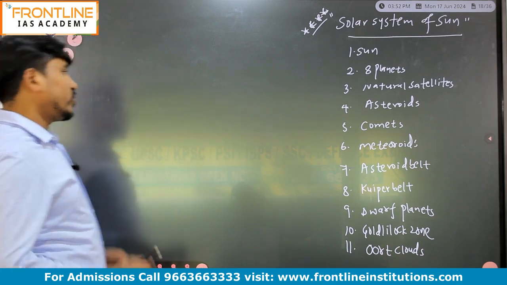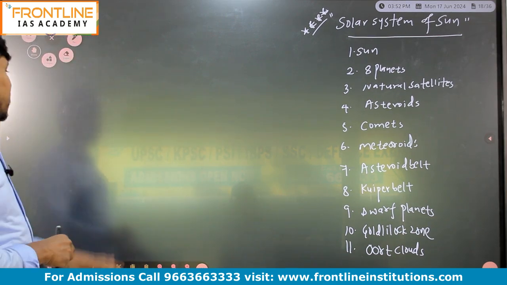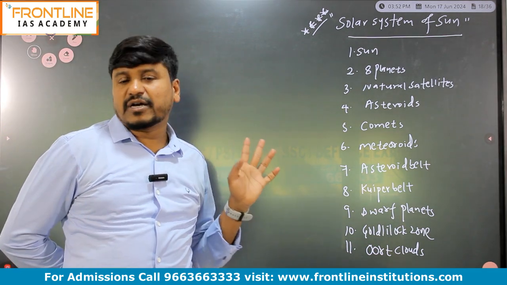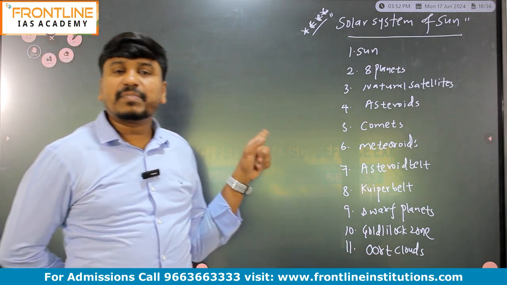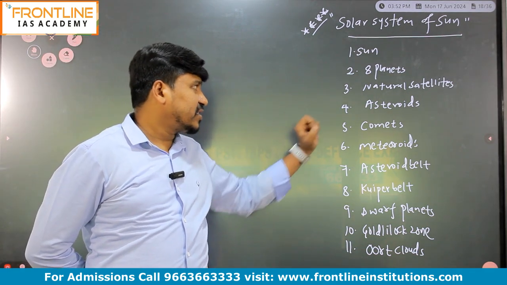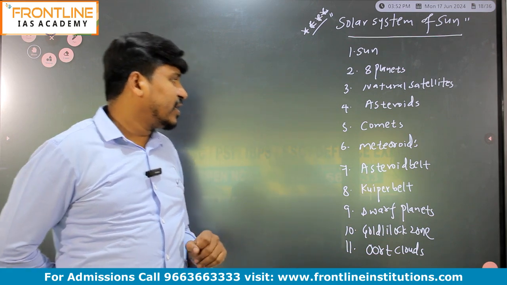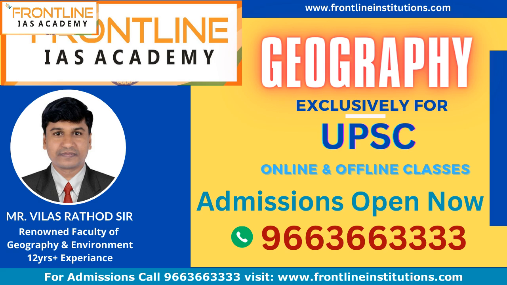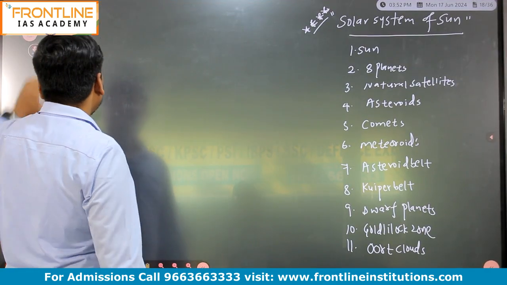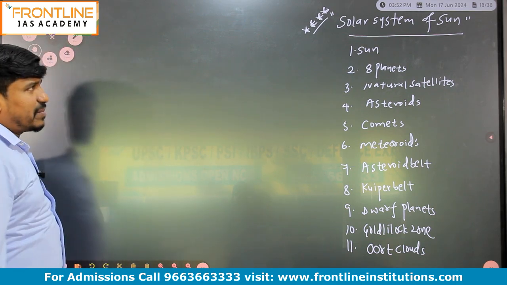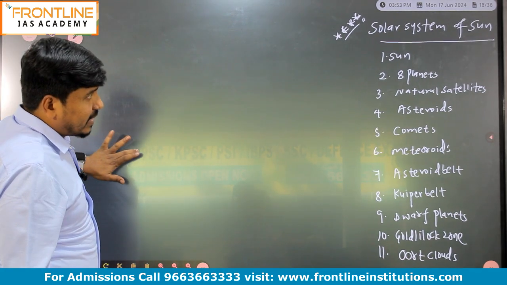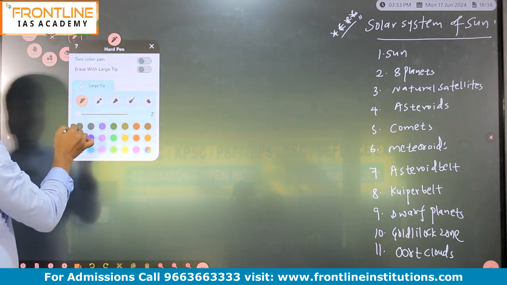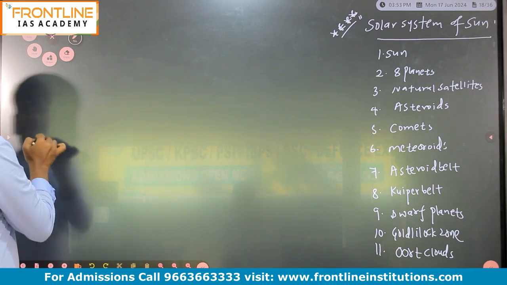Very important. If you get the question, which of the following comes under the solar system of sun? These are the components: sun and 8 planets, natural satellites, asteroids, comets, meteorites, asteroid belt, Kuiper belt, dwarf planets, Goldilocks zone, and Oort clouds. These are the components of the sun, right? Very important. And now you should know the diagram. Diagram is also very important here. Now just take this diagram.